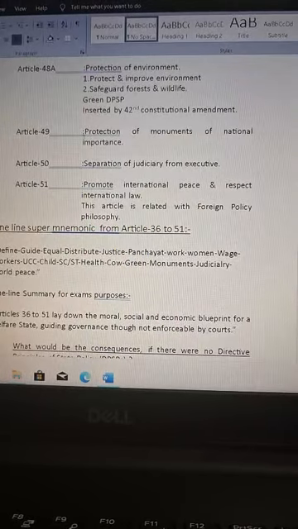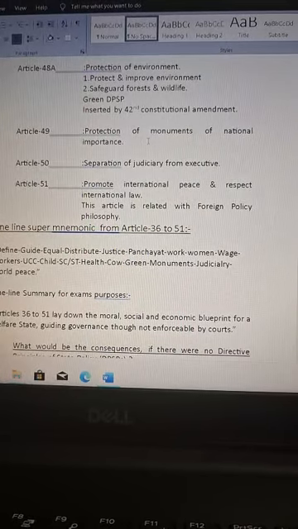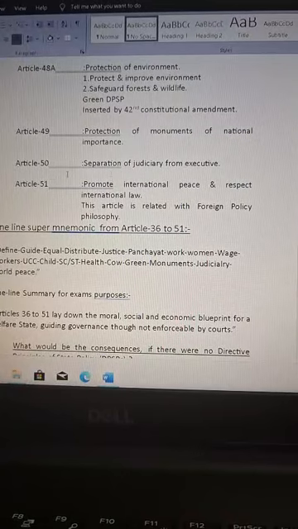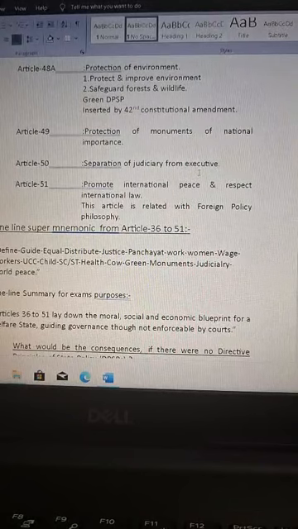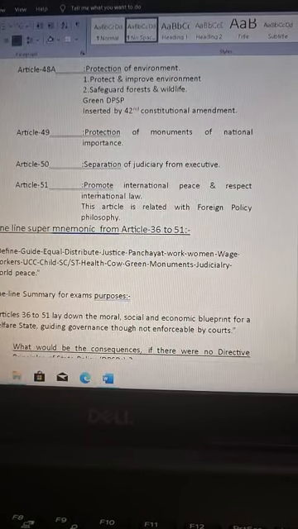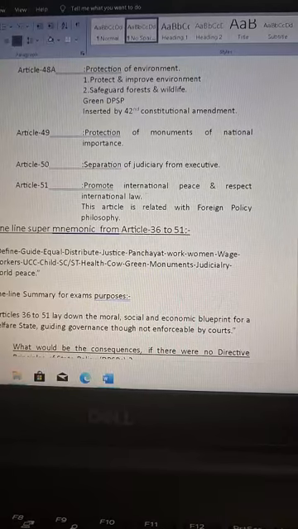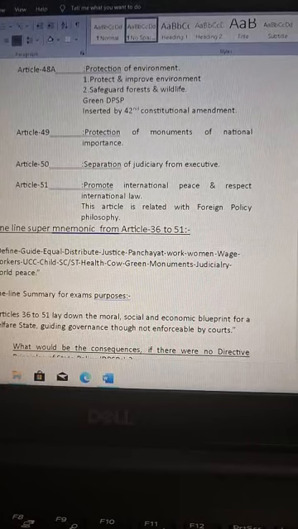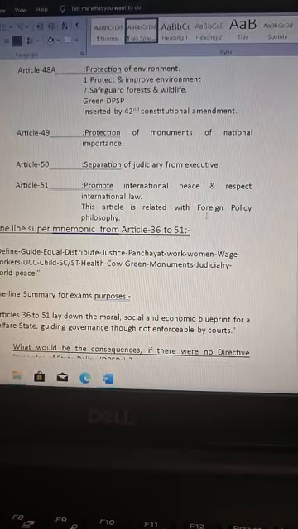Article 49 is related with protection of monuments of national importance. Article 50: separation of judiciary from executive. Article 51 is related to promoting international peace and respecting international law. This article is related with foreign policy philosophy.